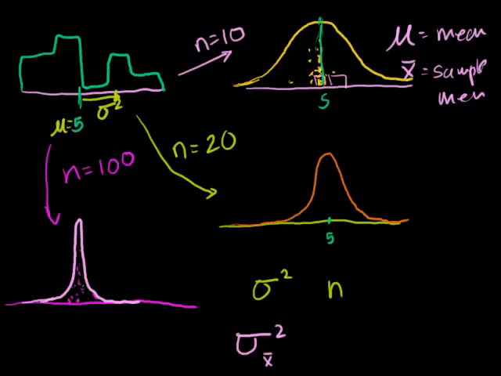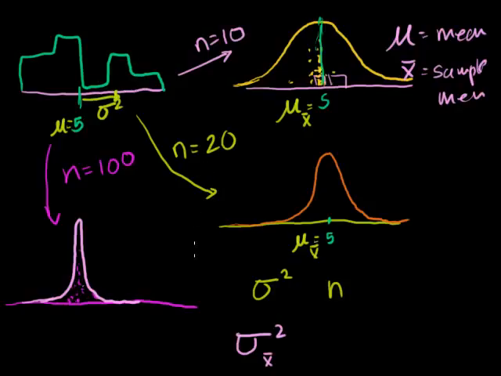And of course, this has a mean. To get our notation right, this is the mean of the sampling distribution of the sample mean. So this is the mean of our means. It just happens to be the same thing. This is the mean of our sample means. It's going to be the same thing as that, especially if we do the trial over and over again.